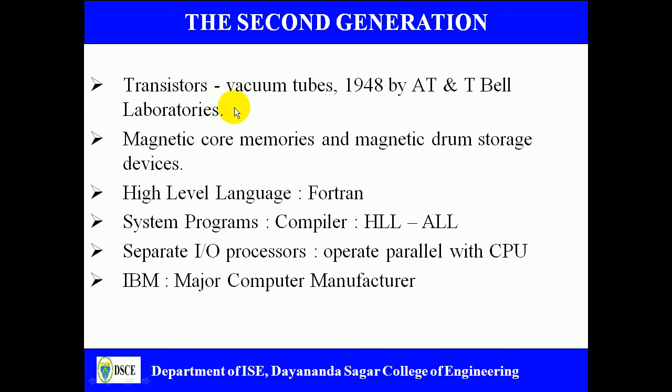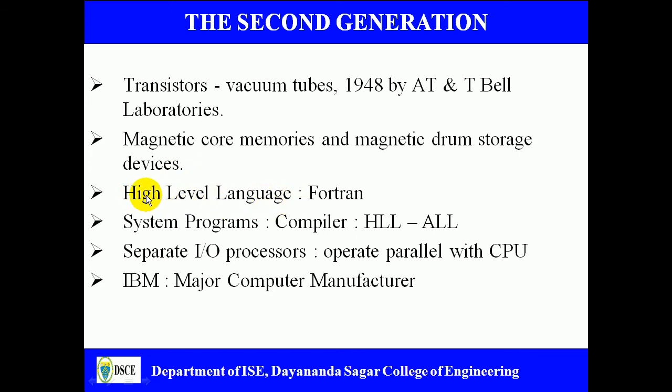And the second generation computer, which is based on transistors, was developed after 1948, after the invention of the bipolar junction transistor at AT&T Bell Laboratories. And again, in the second generation computers, magnetic core memories and magnetic drum storage devices were used. And the features have been enhanced.